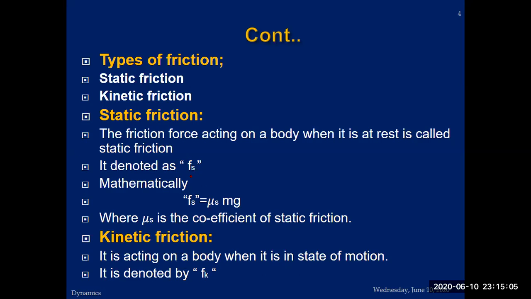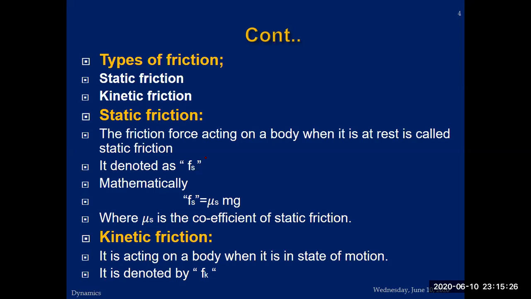Again, I am repeating about static friction. Whenever there is a huge object and you are applying force on it, you are unable to move the object although you are applying a force. What's the reason? There is a force acting on it which is trying to stop the motion of that object. That type of friction, when the object is at rest, will be static friction.